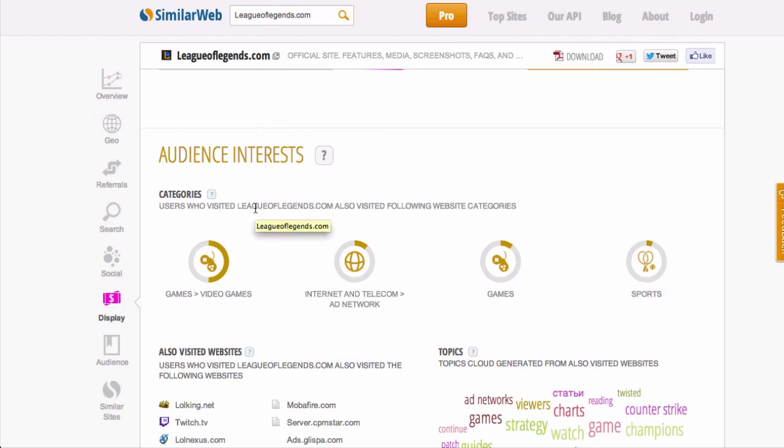You don't want your ad to pop up on a cooking site or on a site for babies or on a site for retirement or stock trading, because that's not related to your offer at all.